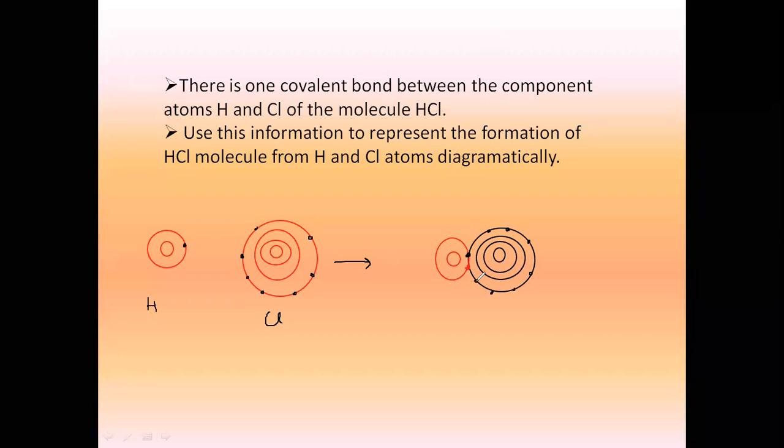So can you see how the structure of HCl has been completed diagrammatically? Everybody, did you understand? Hydrogen has completed its duplet by sharing one electron with chlorine, and chlorine by sharing one electron with hydrogen has completed its octet. So we have got a covalent bond between H and Cl. There's a single covalent bond formed between H and Cl. In this way, the structure of hydrogen chloride gets complete. Is it clear, everyone?